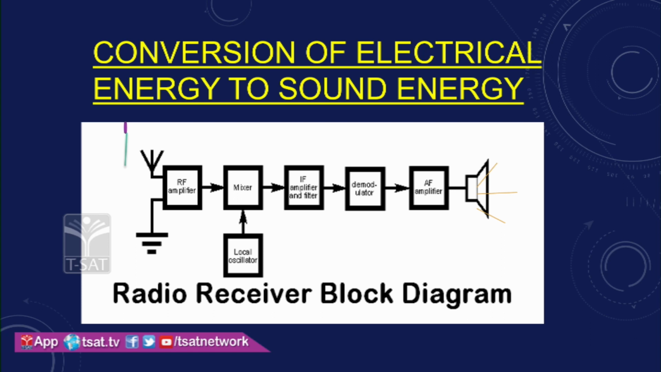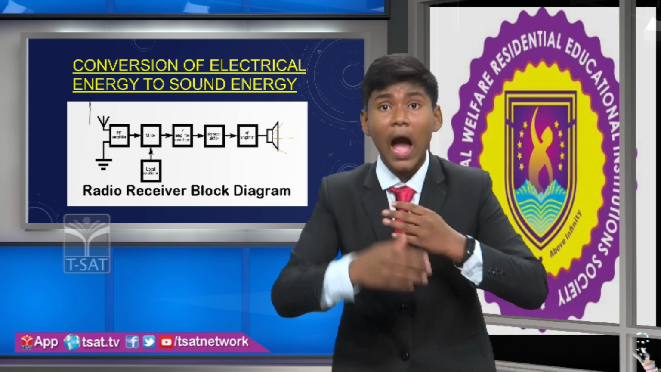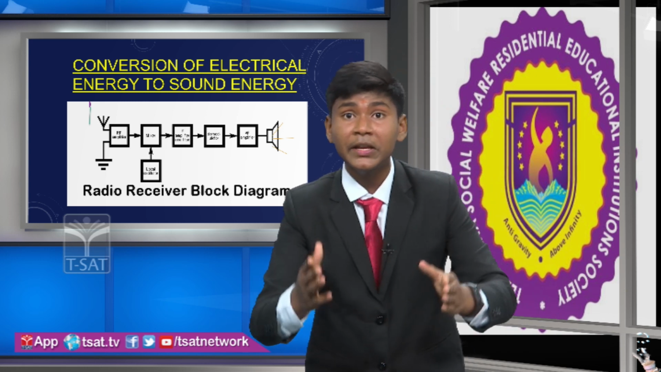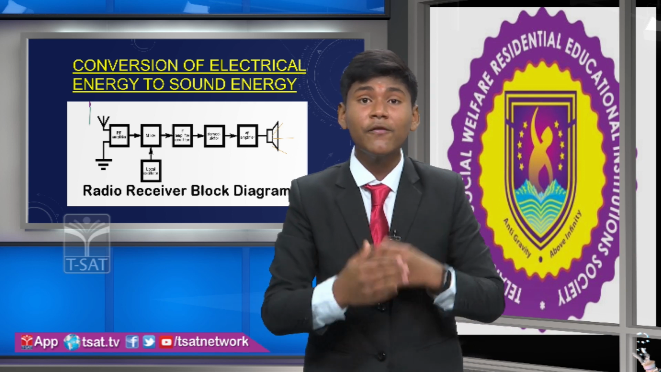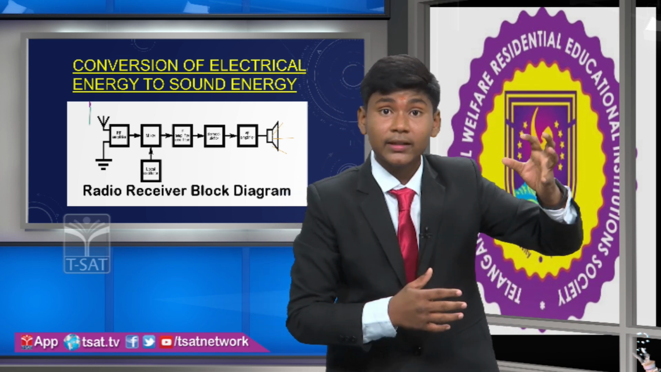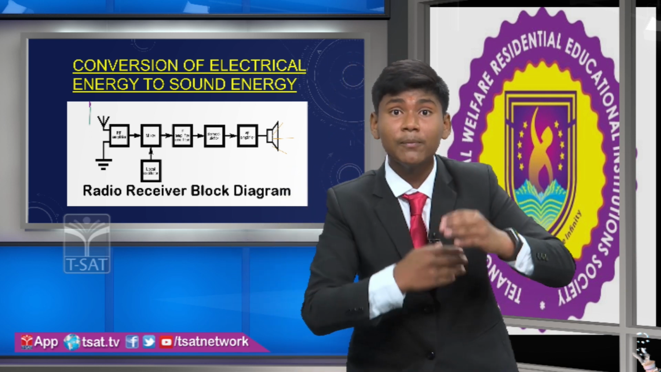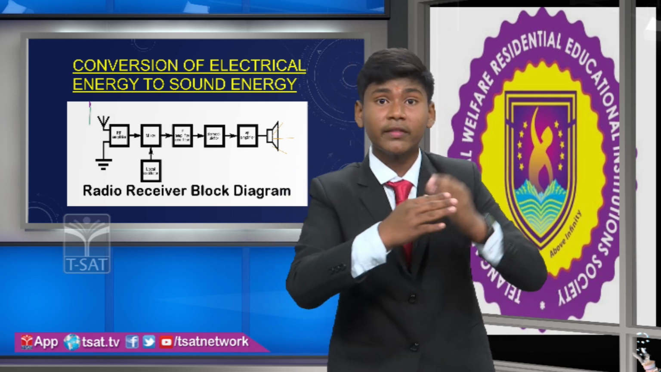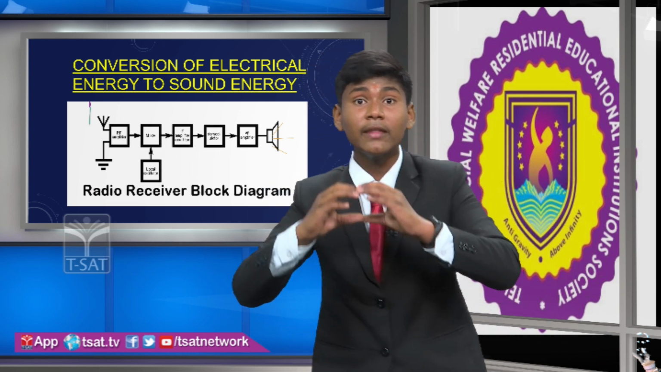First of all, it will go to the first block of the radio, that is the RF amplifier. The RF amplifier is the radio frequency amplifier block. In the radio frequency amplifier block, the electromagnetic waves are stored, and from the radio amplifier block it will convert and travel from that block into the second block called the mixer.